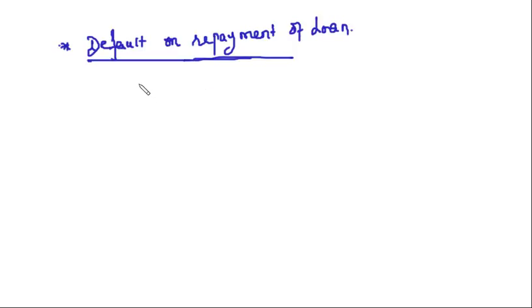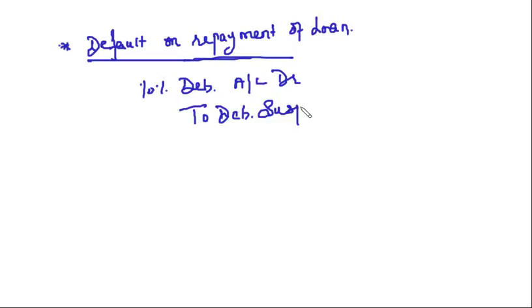First of all, you will cancel the debenture suspense account. Always remember this, you have to cancel this fictitious account. For that, you will pass the reverse entry to debenture suspense account. So this is a common entry in both the cases.